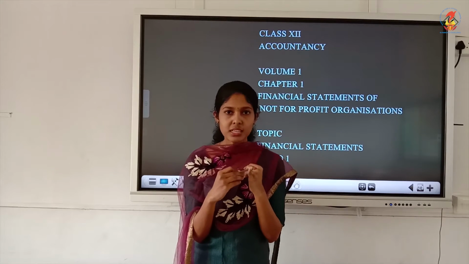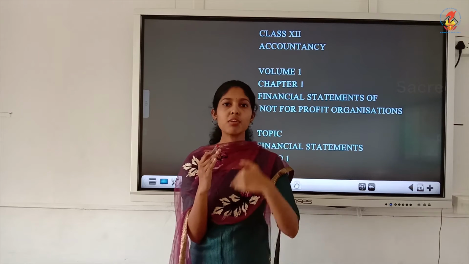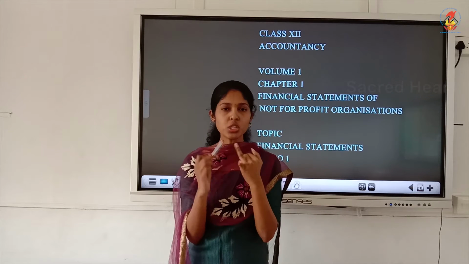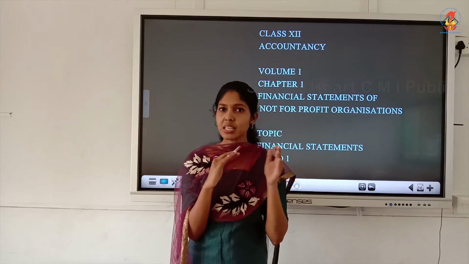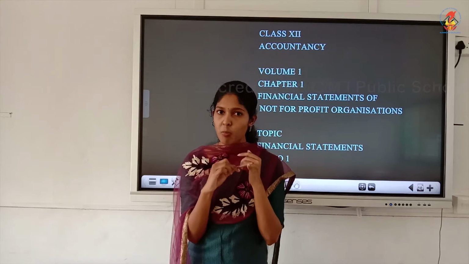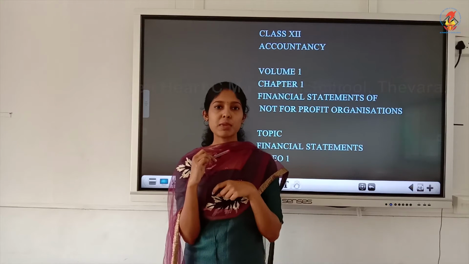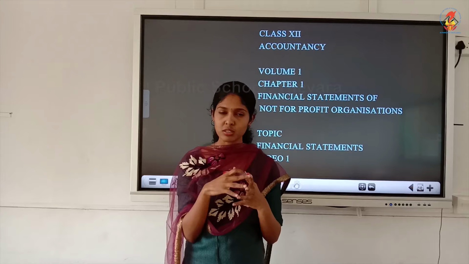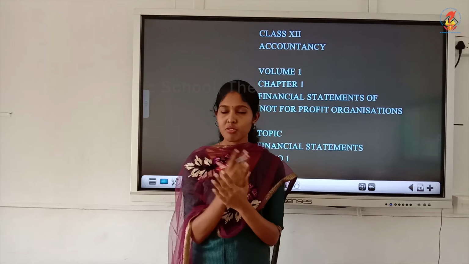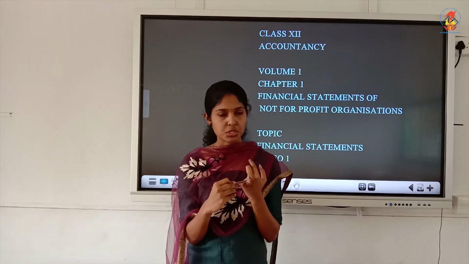Now normally the receipts and payments account will be given in the question, and they will ask you to do the income and expenditure account and the balance sheet. That would be your 6 marks question. But last year they gave a 4 marks question from this chapter where they asked for receipts and payments account preparation. Again, that is easy. We will just go through that also. So mainly what you have to focus on is preparation of income and expenditure account and the balance sheet.